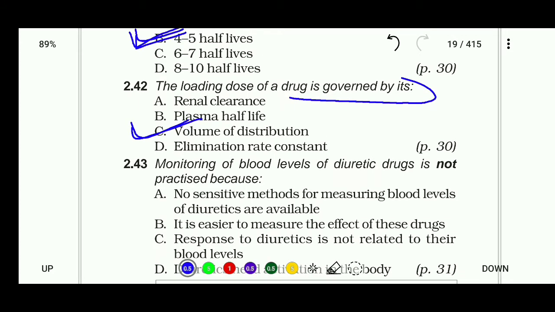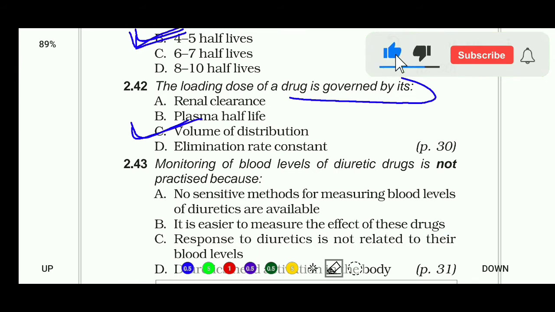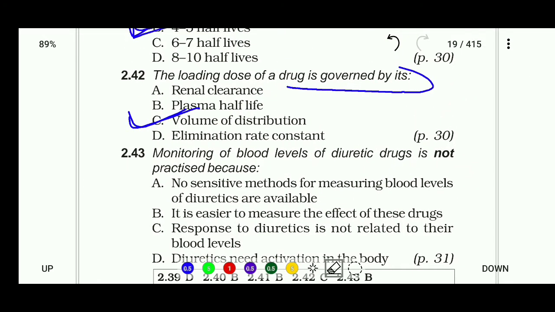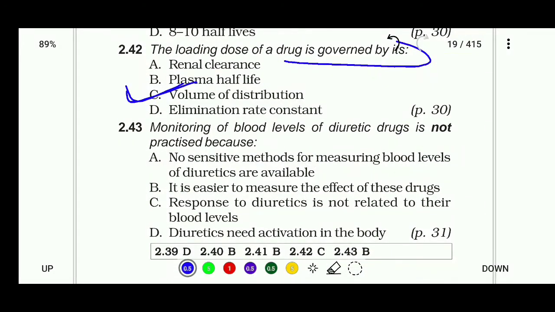Monitoring of blood levels of diuretic drugs is not practiced because no sensitive method for measuring blood levels of diuretics is available, it is easier to measure the effect of these drugs, response to diuretics is not related to their blood levels, or diuretics need activation in the body. So the right answer is B. Monitoring of blood levels of diuretic drugs is not practiced because it is easier to measure the effect of these drugs.